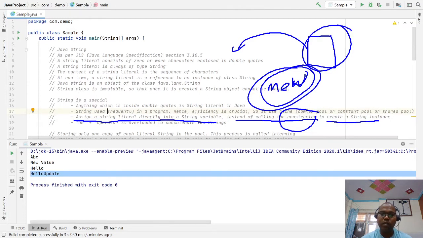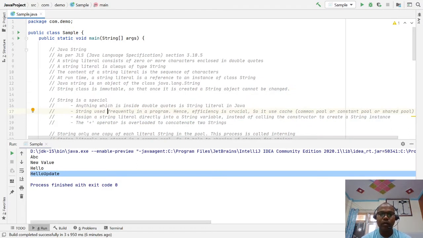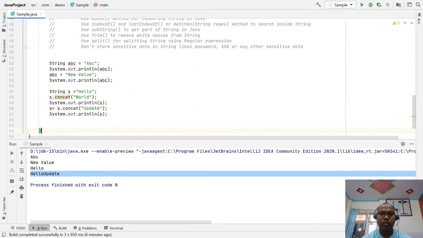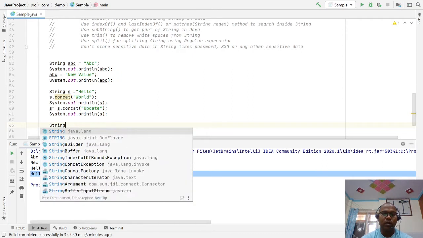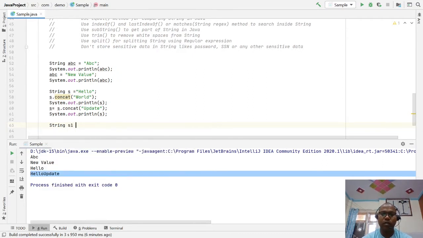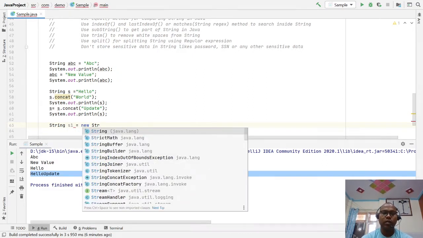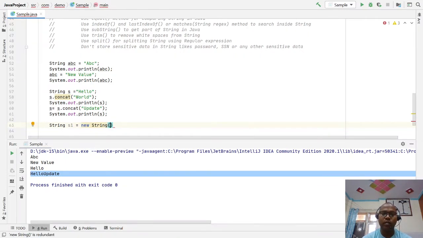But for the string, which is very heavily used, there are special privileges. A string object can be created in two ways: directly assigned to the reference variable, or using a constructor. Both options are available. Here you can see string s1 equal to new String; this is the general way of creating strings.